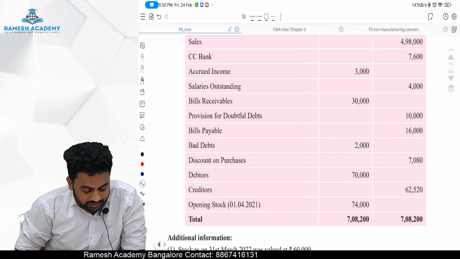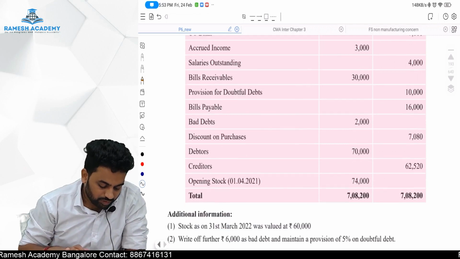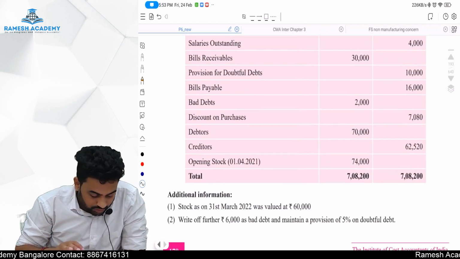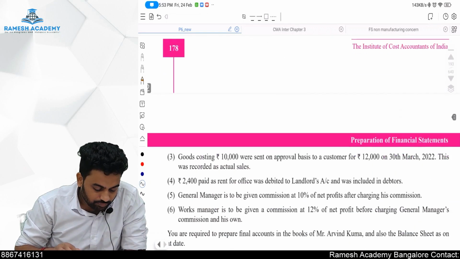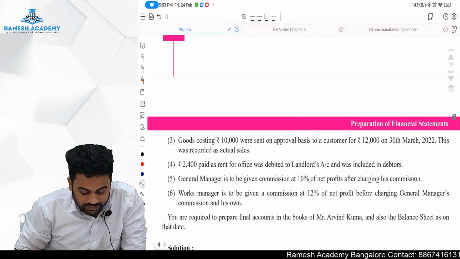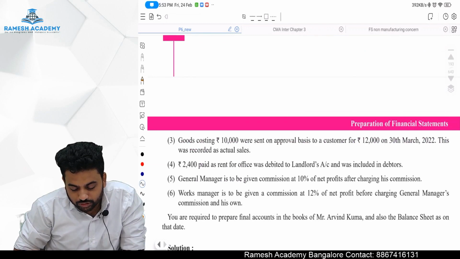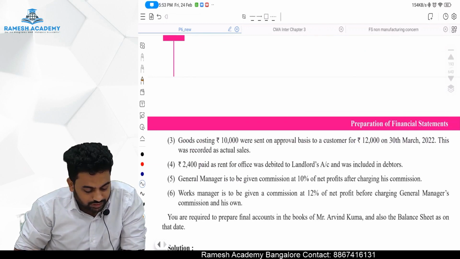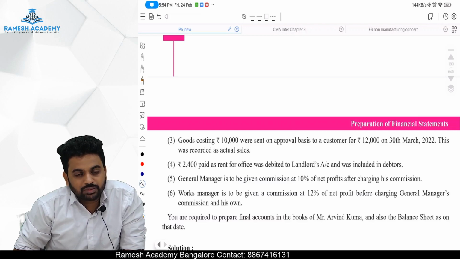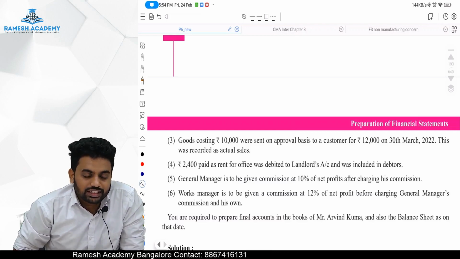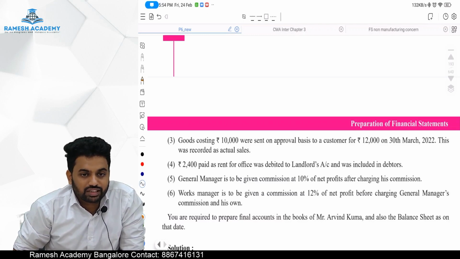Next, debtor is there, creditor is there, opening stock is there. They have given additional information. Closing stock they have given. They also given write off further 6000 as a bad debt and maintain a provision of 5% on doubtful debt. Goods costing rupees 10,000 were sent on approval basis to the customer for 12,000 rupees on 30th March 2020. This was recorded as an actual sale. This is sent on an approval basis, which means it is still yet to be realized. Sent on approval means customers have to approve whether they want it or not.